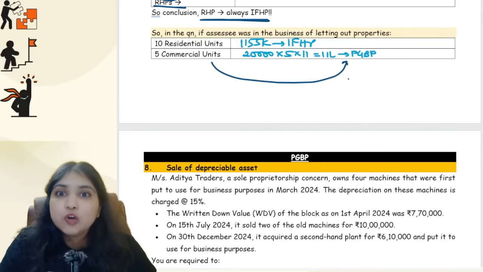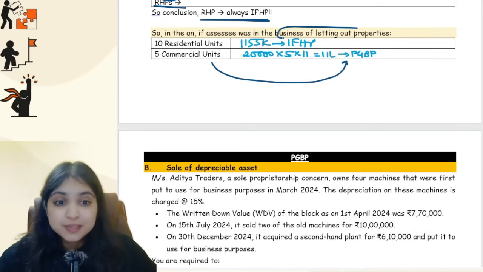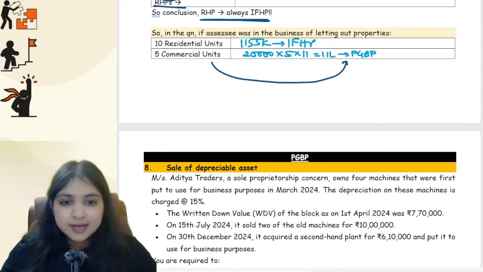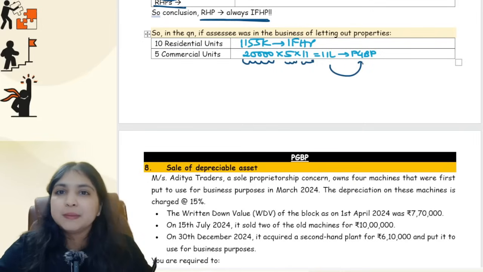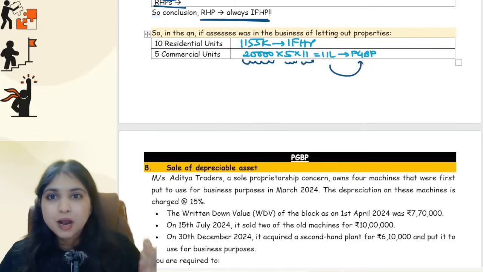See, here you will not do municipal value, fair rent, standard rent, whichever is higher, whichever is lower, GAV, all that you will not do. If the assessee is in the business of letting out commercial properties, whatever rent he gets from these commercial properties, for example, let's say 20,000 rent he got per unit, 5 units he has, for 11 months he got this rent, this rental amount as it is will go under PGBP. No other extra drama, no IFHP.